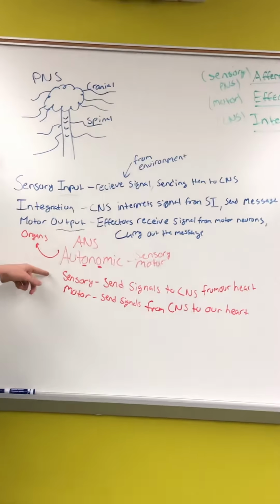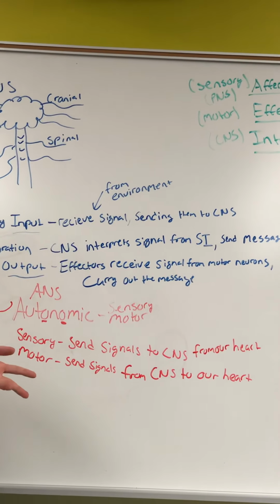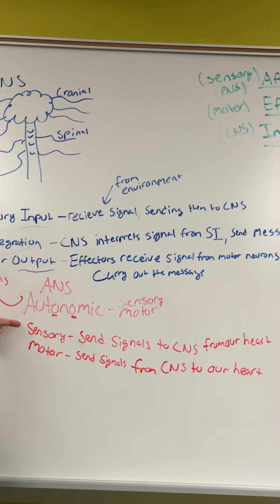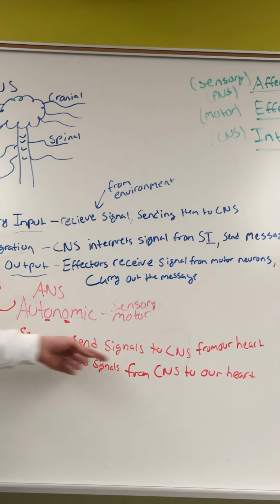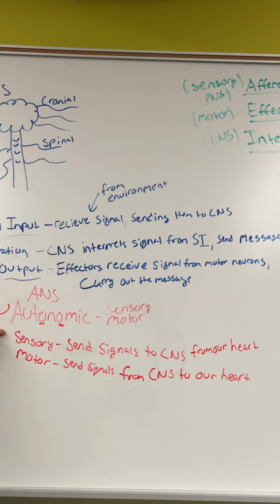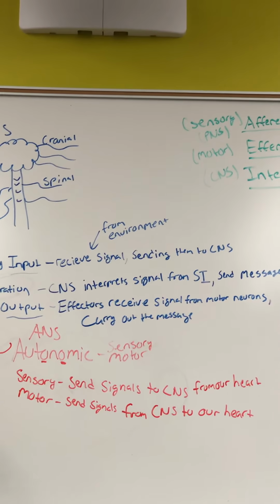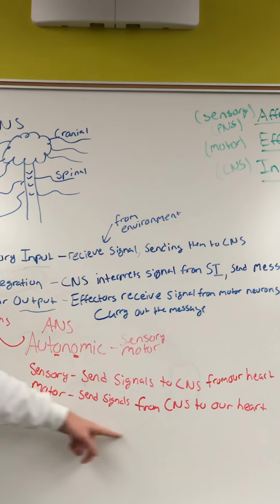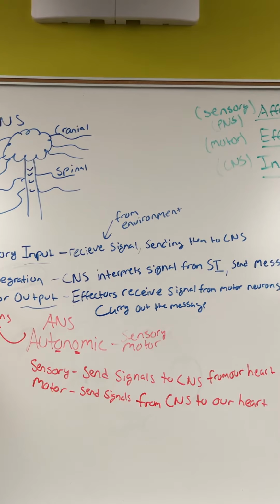Send a signal from our heart, which is our internal organs, smooth muscle, cardiac muscle, and our glands are gonna be doing this. They're gonna send a signal to our CNS, again, sensory to the CNS. We're gonna interpret that signal. It's gonna send a signal back through a motor neuron from the CNS to our heart, okay? So we're associating that with organs.